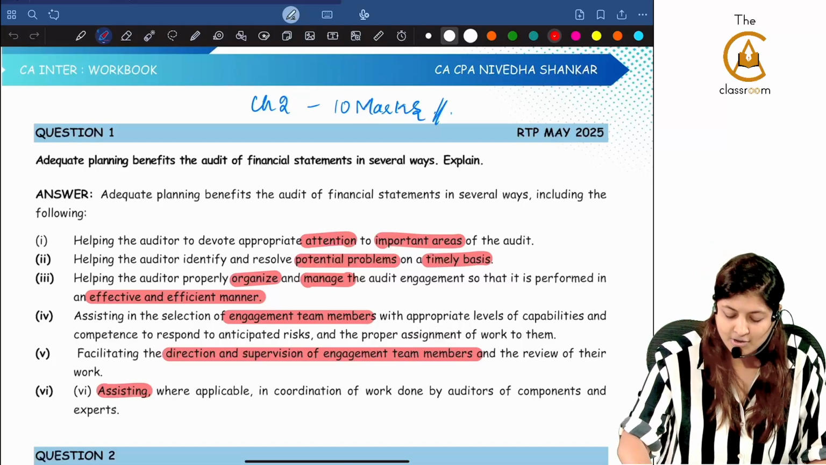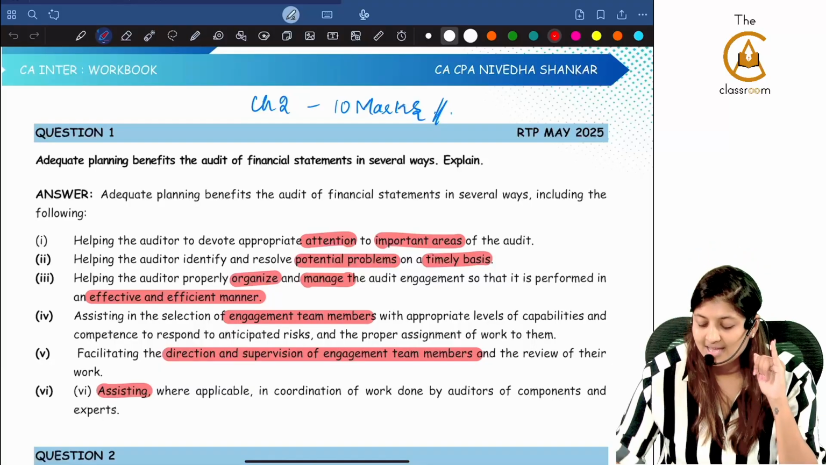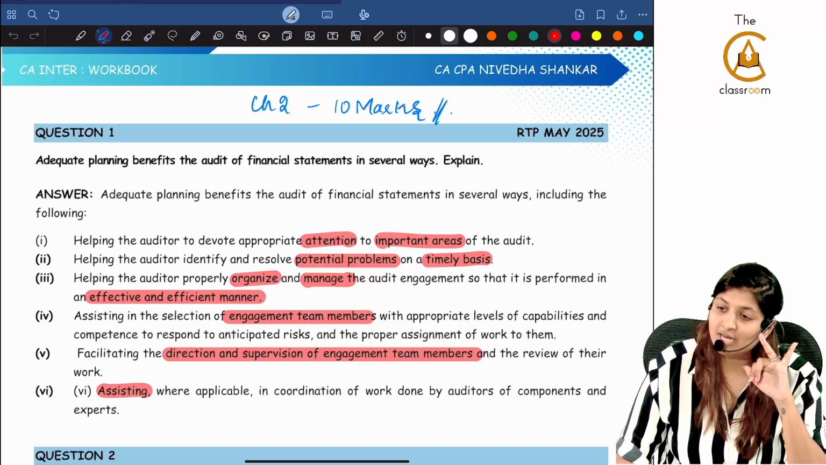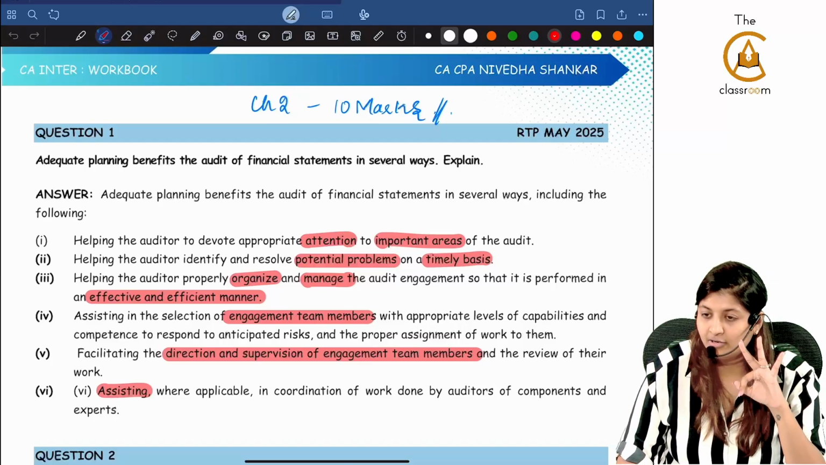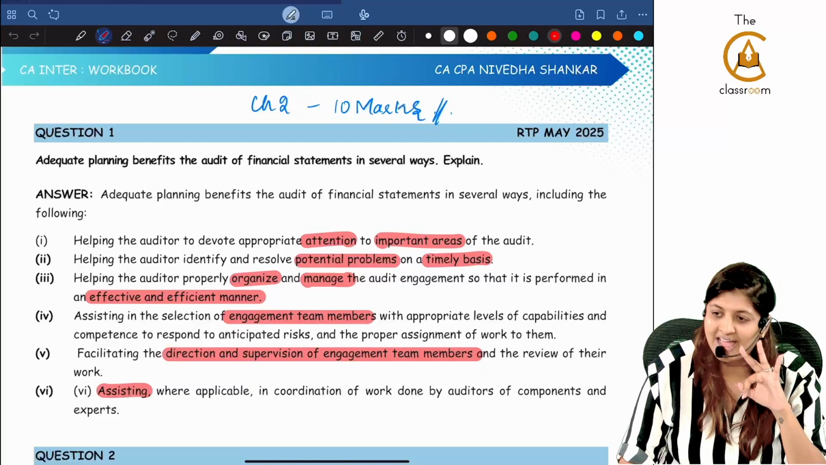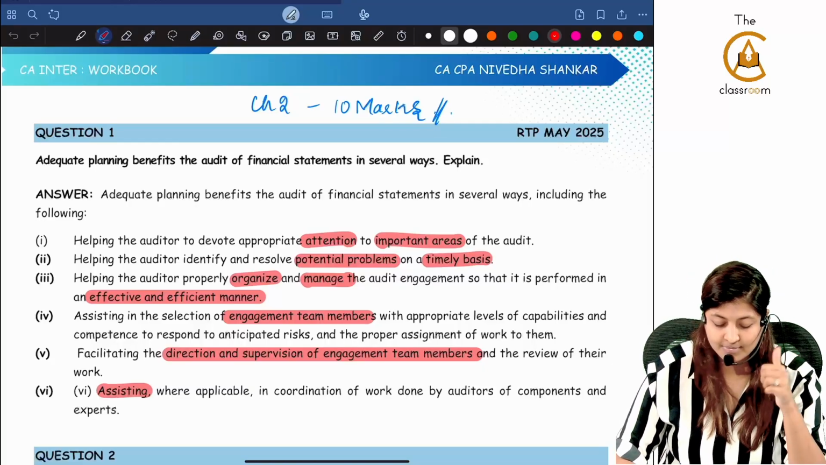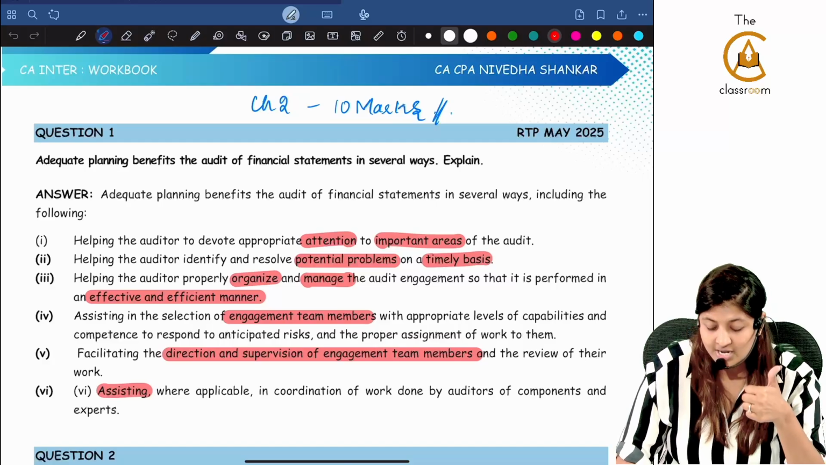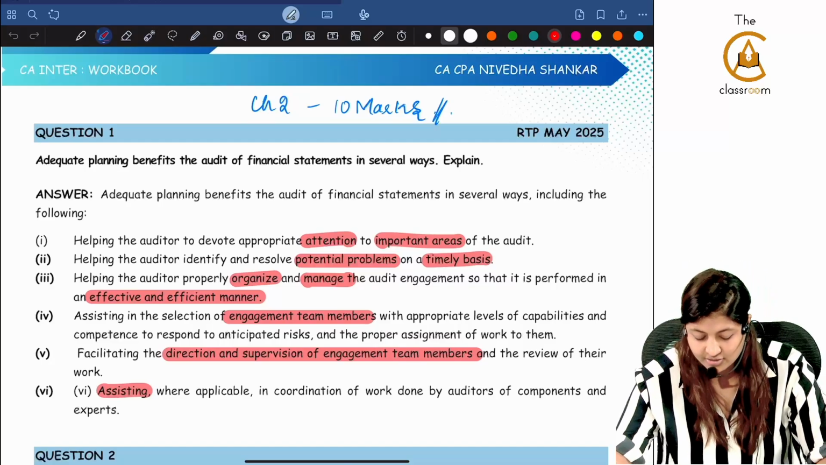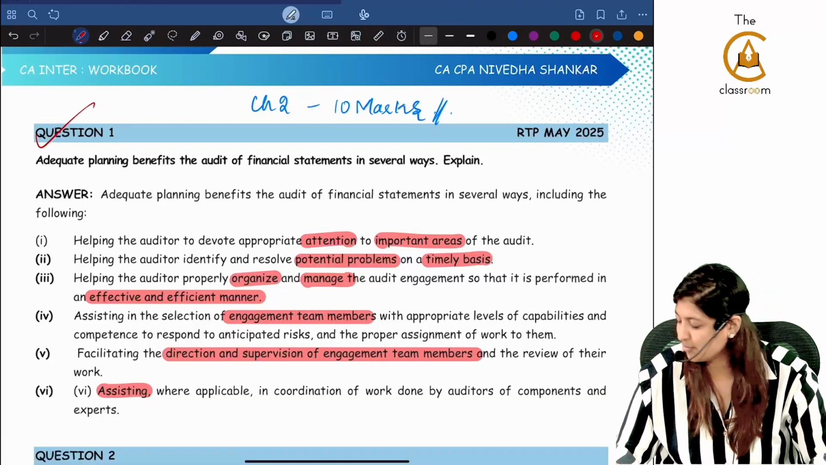First, it helps the auditor to devote proper attention to the important areas. Helps the auditor to resolve potential problems on a timely basis. Helps the auditor to organize and manage the audit engagement so that it is performed in an effective and efficient manner. Assisting for the selection of engagement team members. Facilitating for the direction and supervision of the engagement team members. Assisting, where applicable, in coordination of the work. Easy, correct? Direct question. Question number 1.